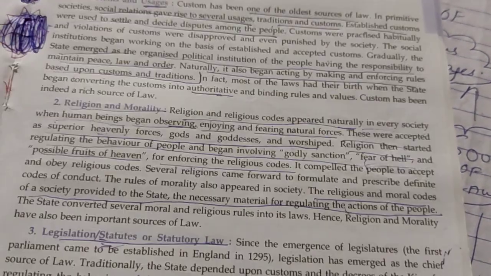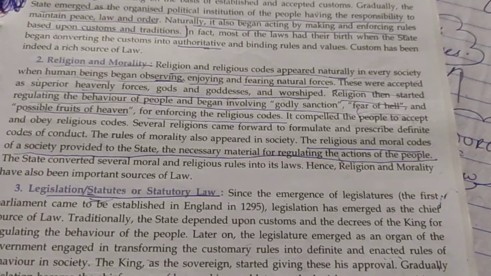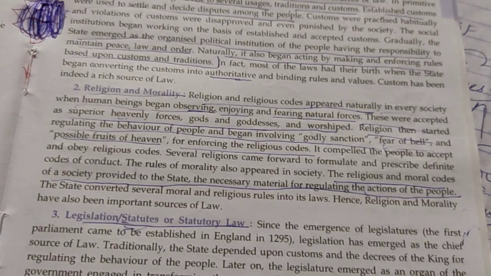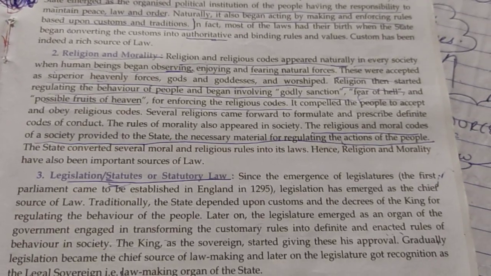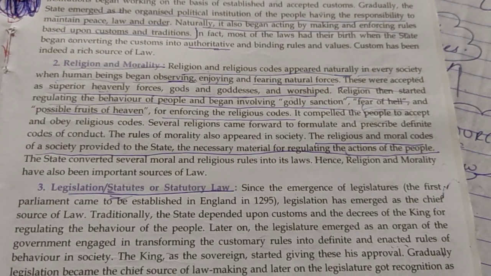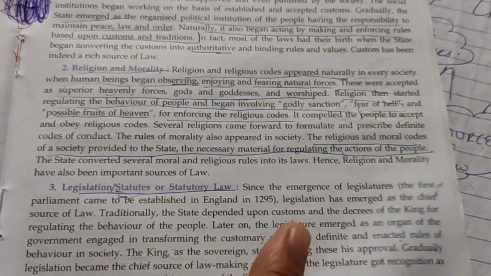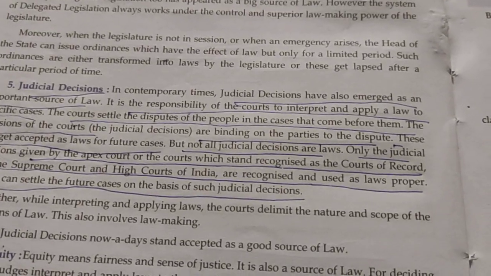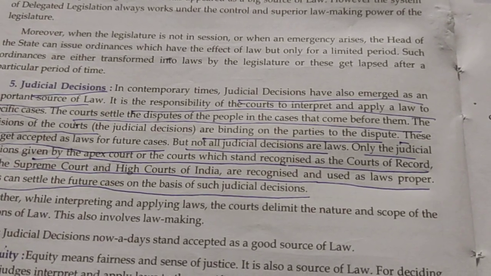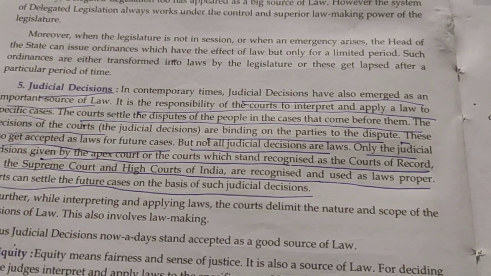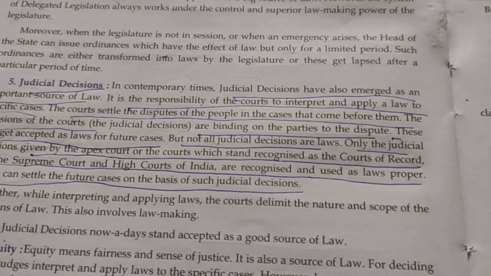Second is religion and morality. When did religion appear? Religion appeared when people started observing, enjoying and fearing natural forces. Third is legislation. Which is the contemporary source of law? It is legislation. Judicial decisions: which courts' decisions are accepted as law? The decisions given by the courts of record.